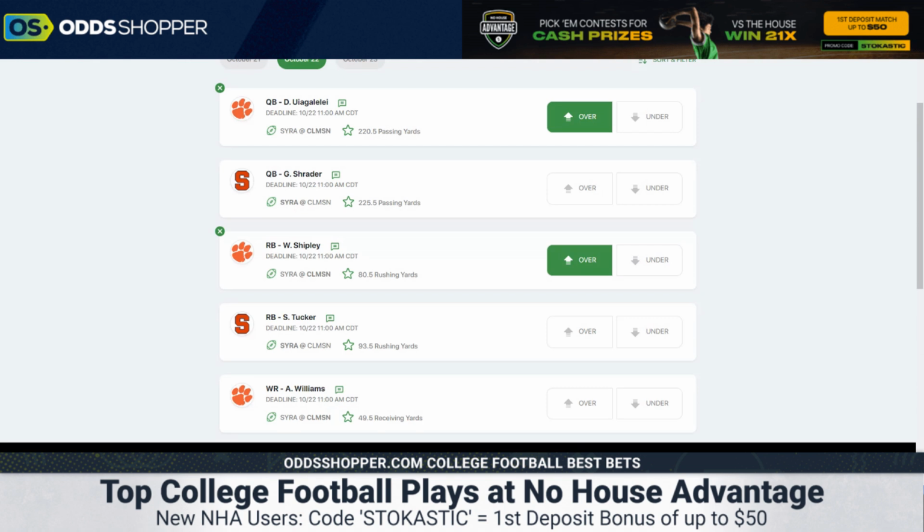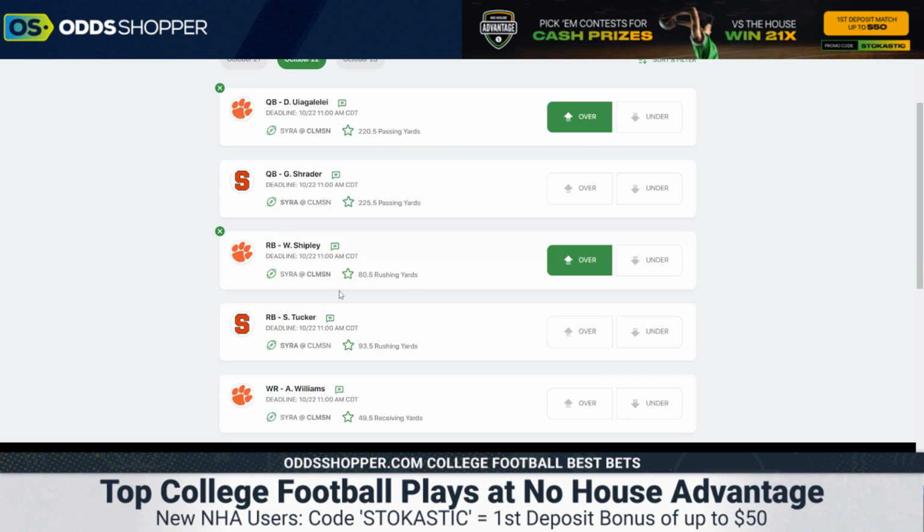And Uiagalelei, we have to give him credit. He's actually been pretty efficient. This guy's averaging 238 passing yards per game on just 30 attempts. Completion percentage, well over 60%. Yards per attempt, well over 7. It's a drastic improvement for him. And it's not just Uiagalelei. The weapons are improved compared to last year.